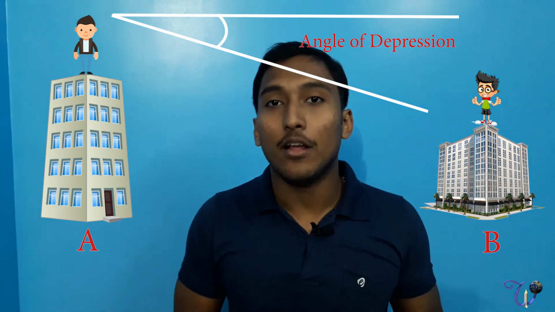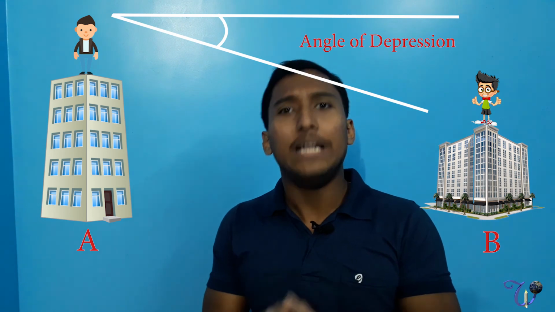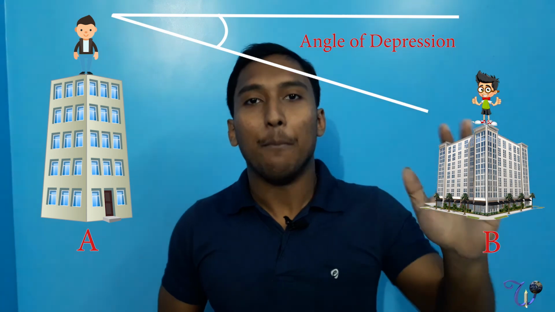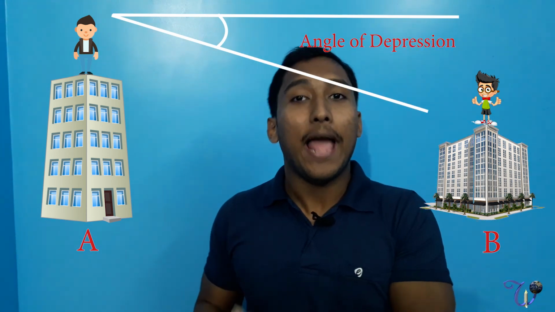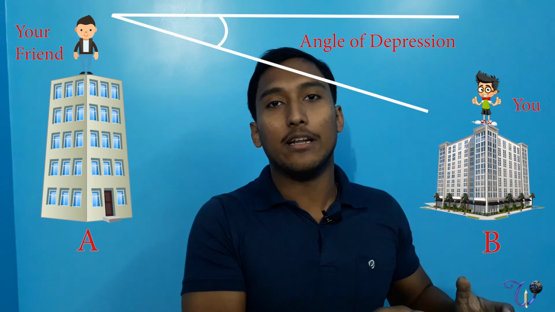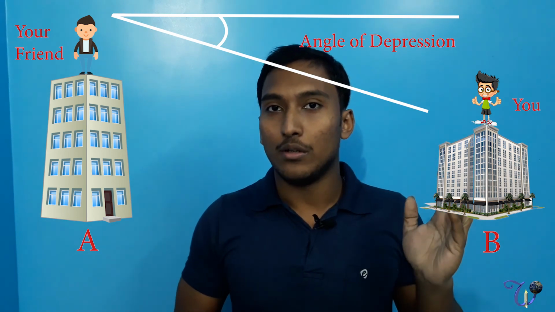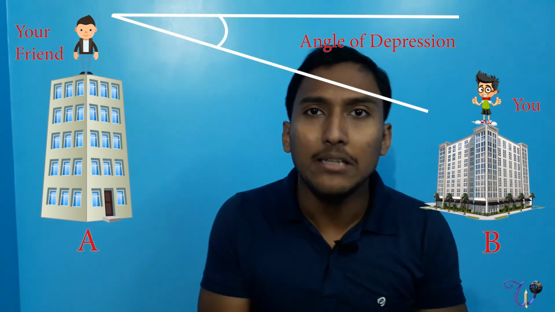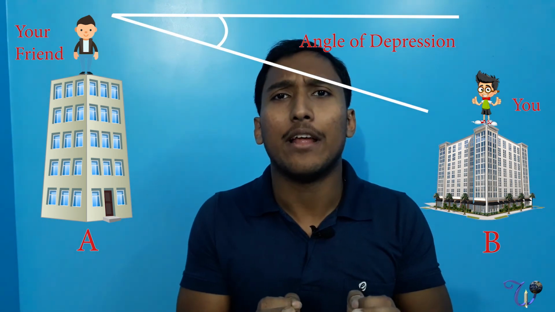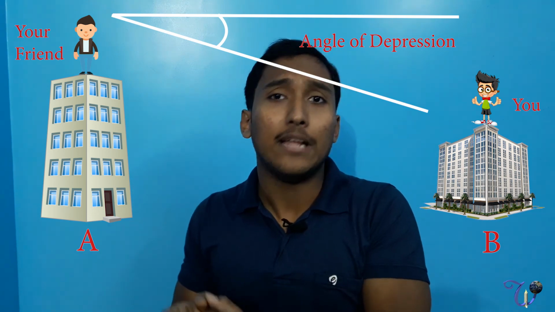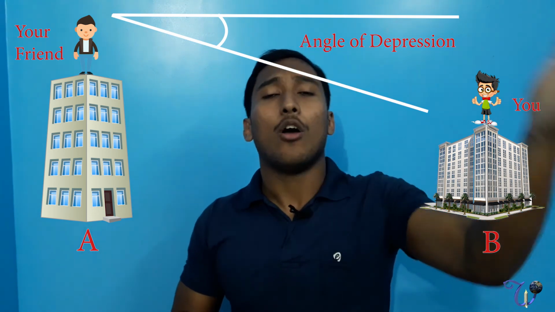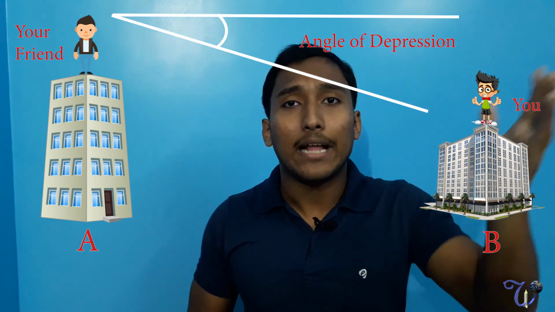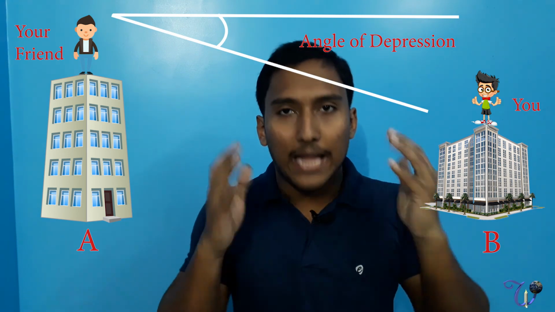I am repeating again. You are on the roof of building B and your friend is on the roof of building A. Building A is higher than building B and you are being watched by your friend, and the angle that is generated is called the angle of depression. So that means if any object in the lower view is seen from any other top view by any person, the angle generated is called the angle of depression.